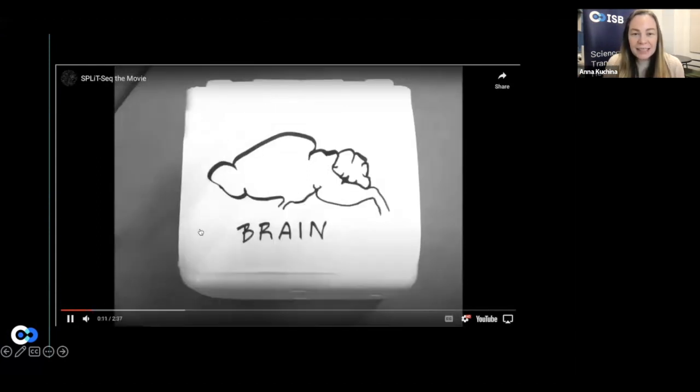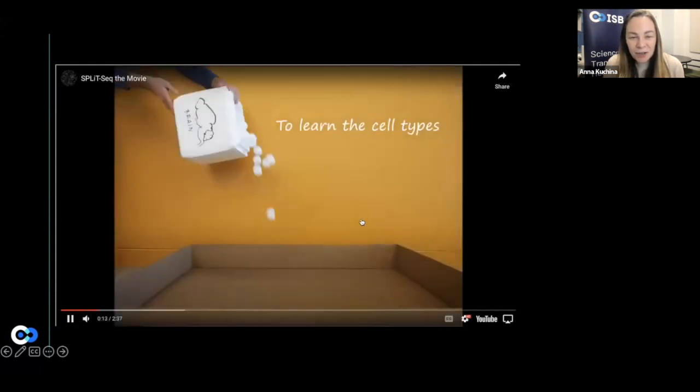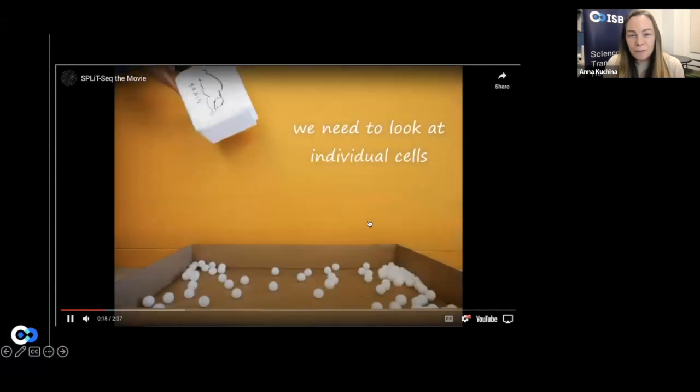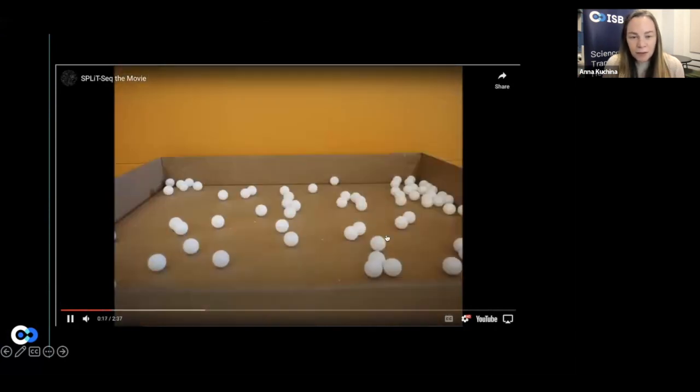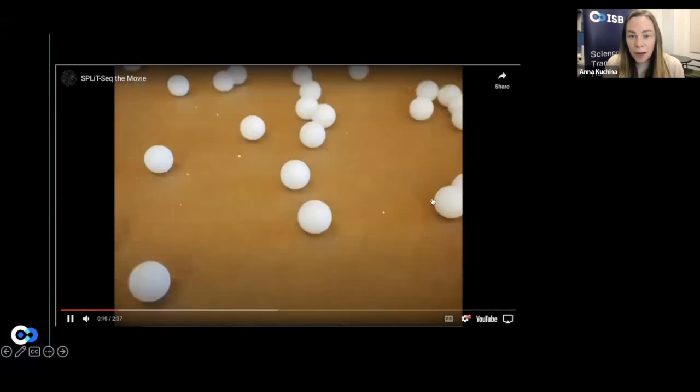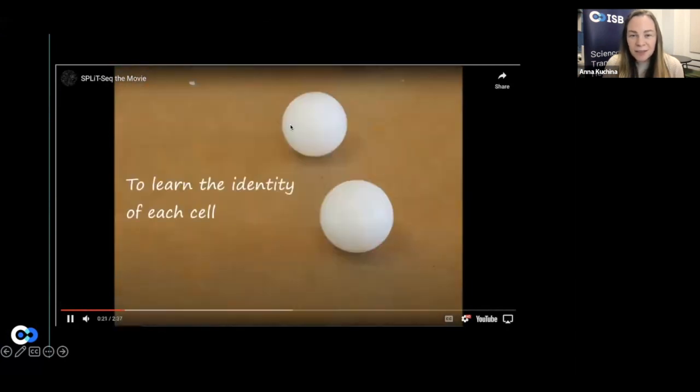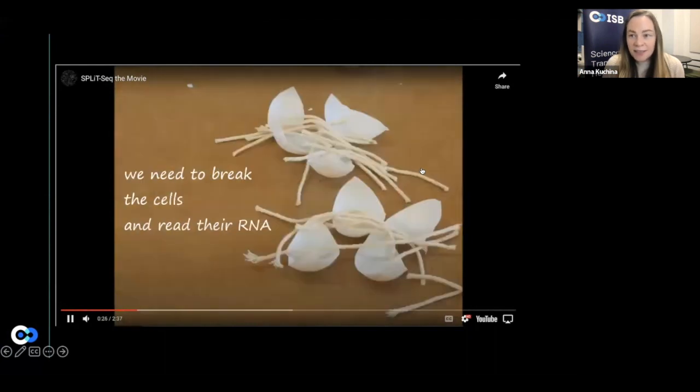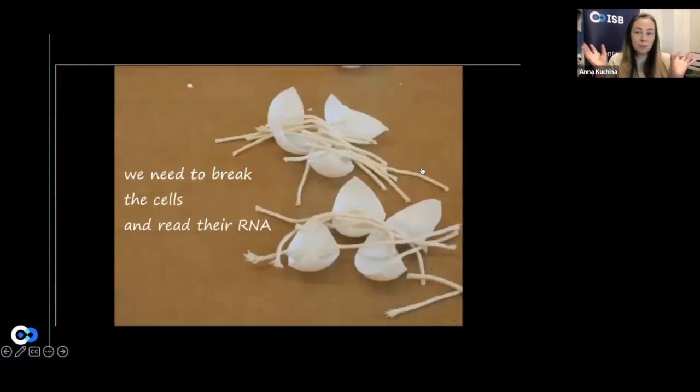So let's imagine that this here is actually not the brain, but the biofilm. What we start with is dispersing the biofilm into single cells represented by this ping pong ball. And then to learn the identity of the cells, we lyse them open.